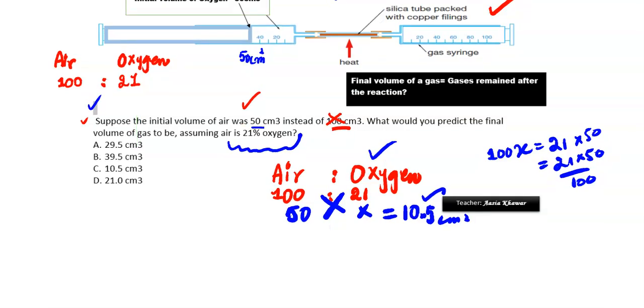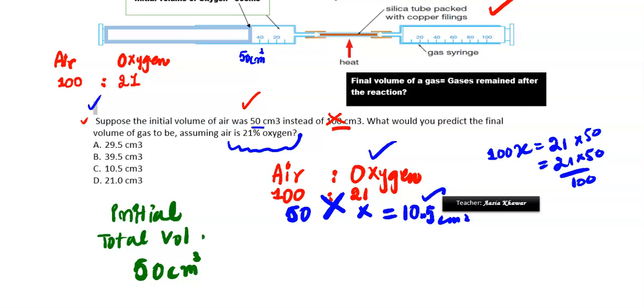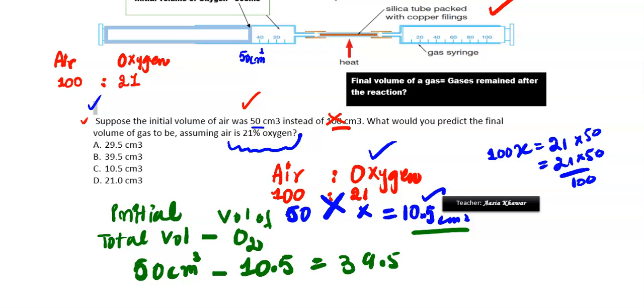But what we need is the volume of nitrogen, right? So for this we need to write the total volume. Total volume means the initial volume, which we have taken. Initial total volume is 50 centimeter cube minus the volume of oxygen gas in 50 centimeter cube. What is that? That is 10.5, and when we subtract, we get 39.5 centimeter cube.